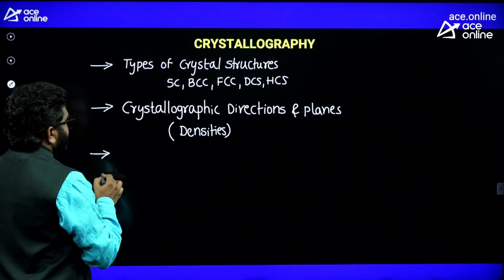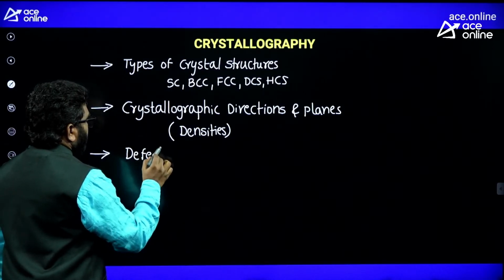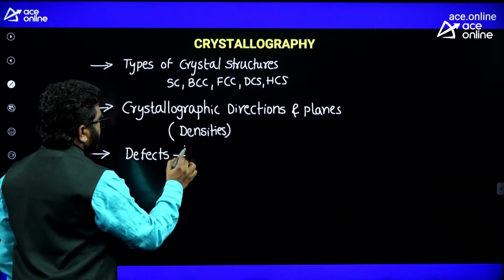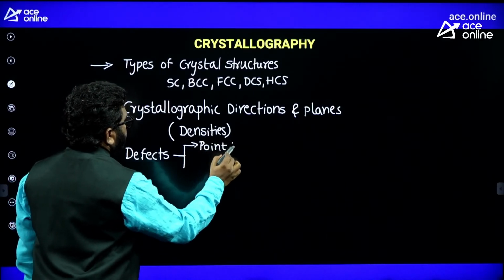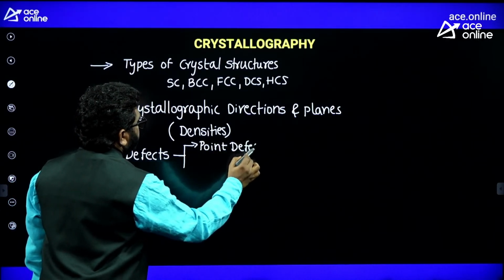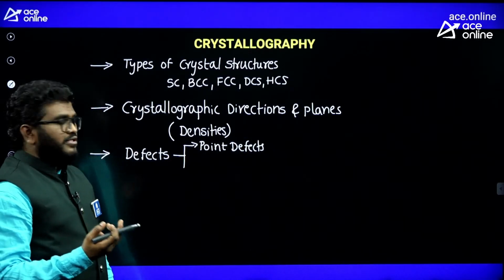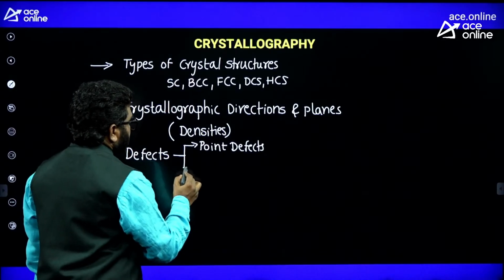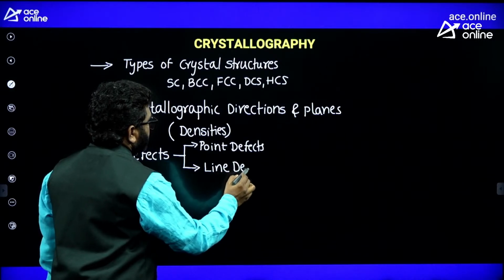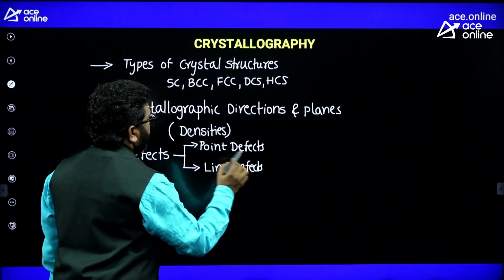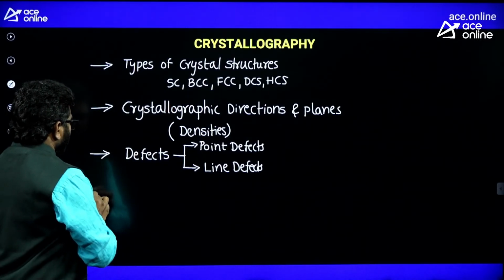there is a chance to ask a question from defects, imperfections. There are so many defects. You should also focus on the point defects, and especially basic definitions they will ask you from the point defects, like what do you mean by Schottky defect, Frenkel defect. This type of questions they will ask you. And also from line defects, edge dislocation and screw dislocation, you should focus. And finally from this topic you should also focus on